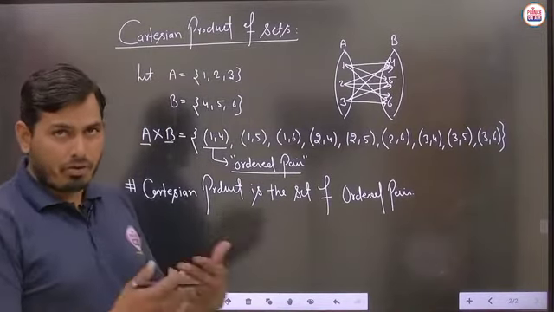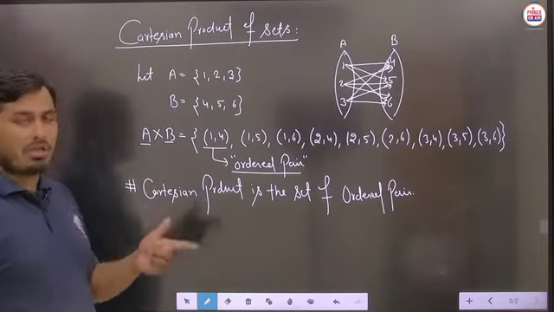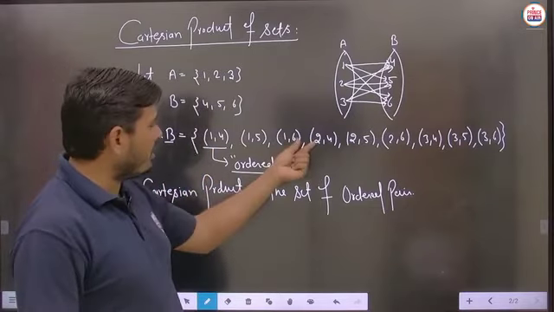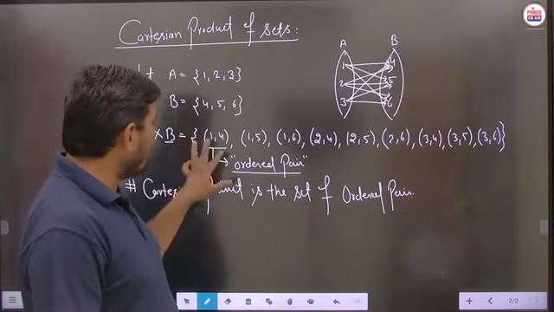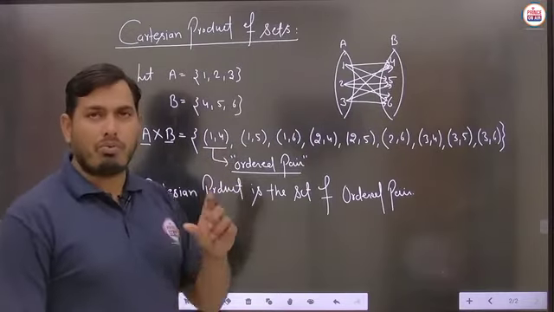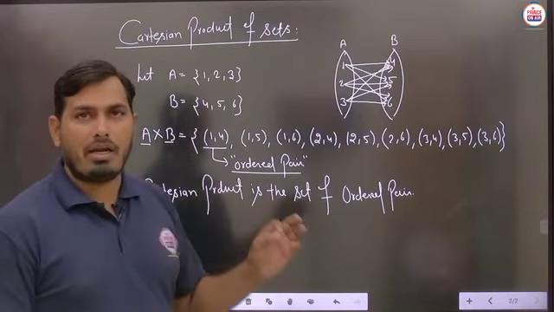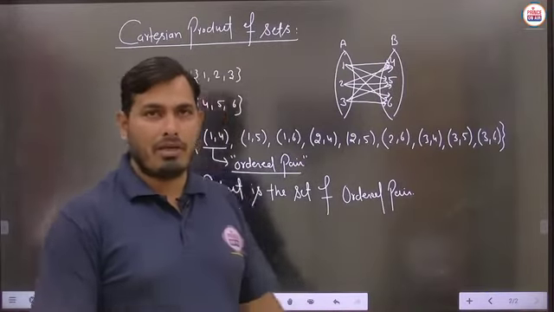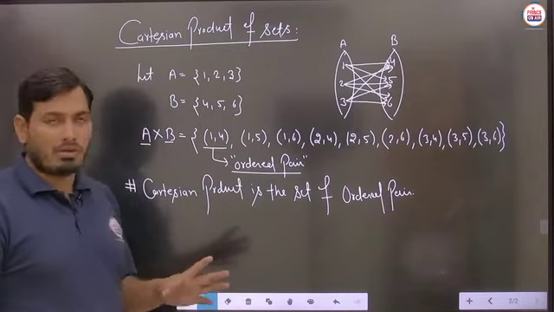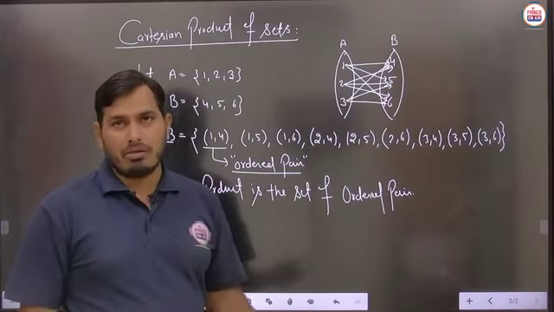And from where to where? So definitely student, ordered pair means if we have to say that this is the answer of A cross B, then each and every ordered pair you can see here has two elements, which means this particular ordered pair has the combination of two elements. So the first element corresponds to the set A and the second element corresponds to the set B. Means we have to take the elements in a particular order always. Suppose we are not taking the proper order, then this would be the wrong answer.